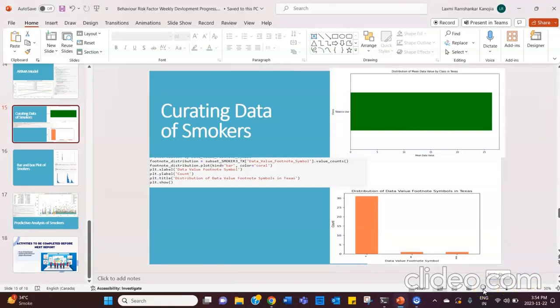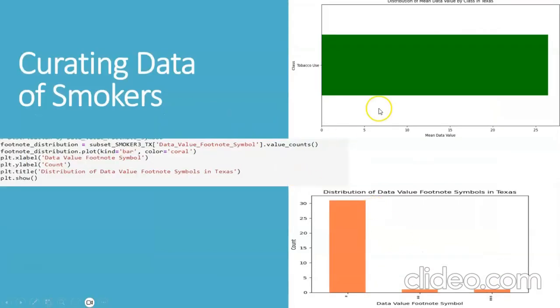So this is one of the codes that we have prepared, that is curation of data for the smokers. Here we can see that we have added the mean data value distribution for the class, that is tobacco use, which comes into the smoker category, and we have taken the mean data value for it, and this is specific to the state of Texas. And distribution of data value footnote symbols in Texas. So here we can see that these are the footnote symbols and this is the count for it. We can see the similar thing in the code, which should be right here.